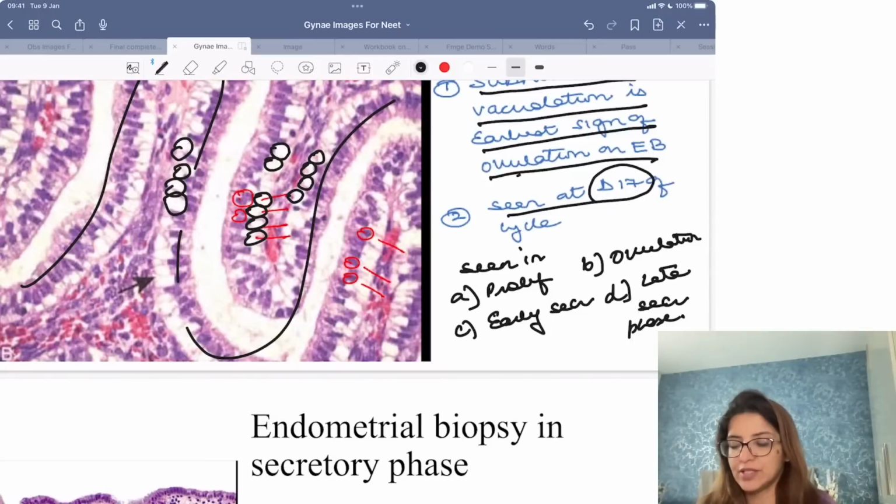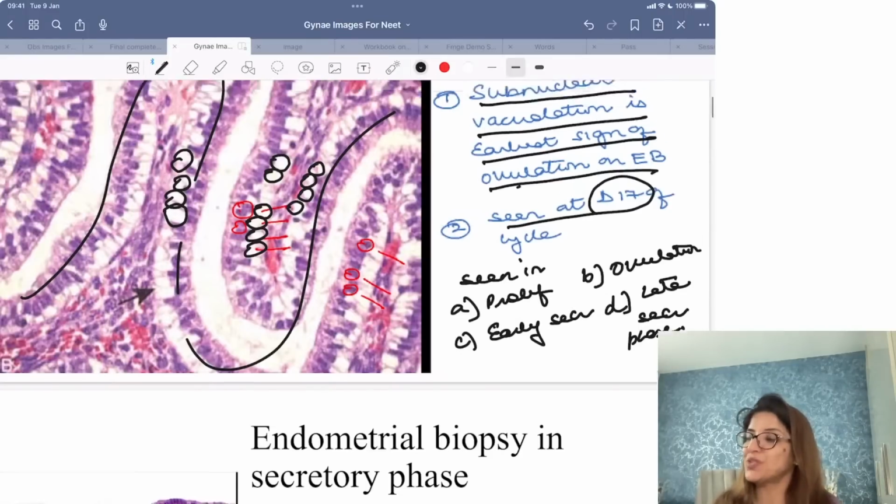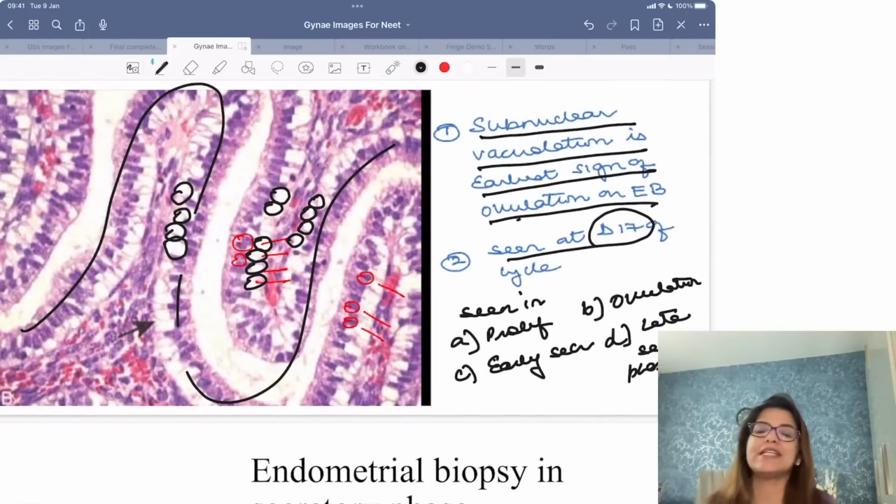So I have started getting your answers. Some of you are saying B, some of you are saying C. Some are also saying D. Remember, although as I told you, subnuclear vacuolation is the earliest sign of ovulation on endometrial biopsy, but it is